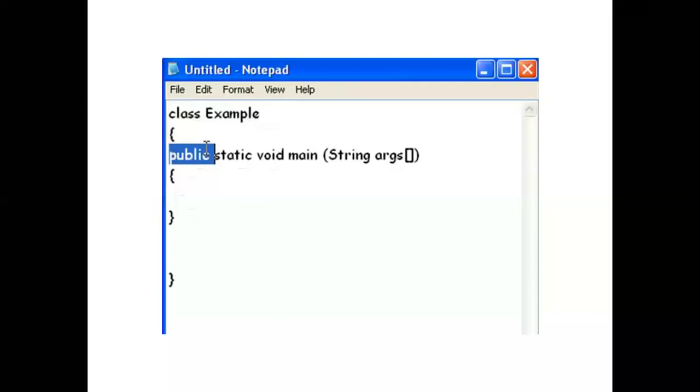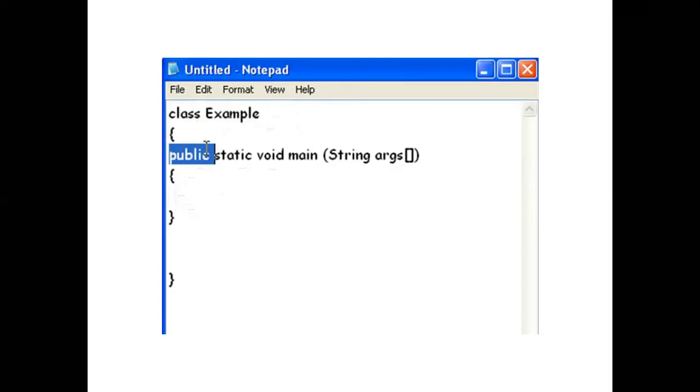Just consider this as one example. Suppose we are going to print a string. What is the way? Here we will define a class. Here the class is example. So first we will define a class, suppose it is example.